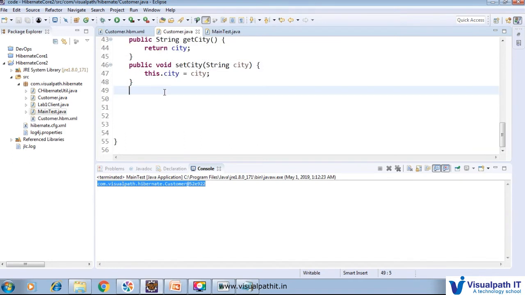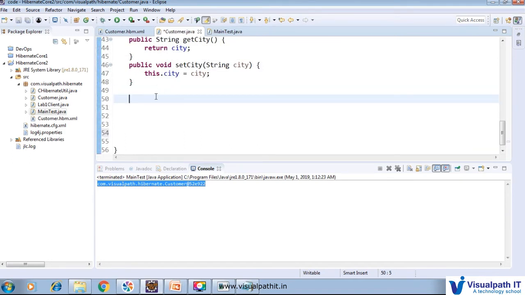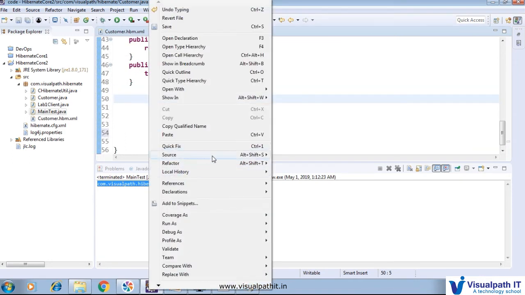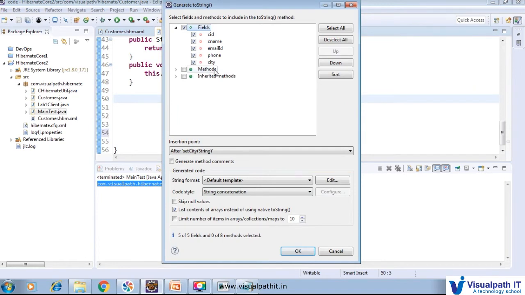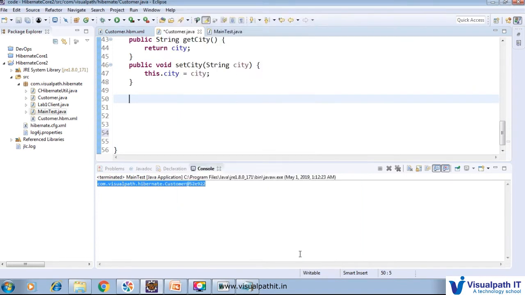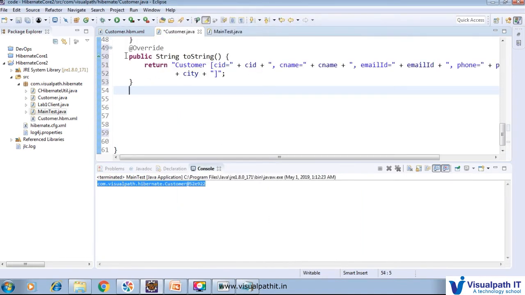I just want to implement the toString method here. So I go to Source and generate toString with all the fields, and okay. So what is there? It just overrides the toString method. Why overriding?